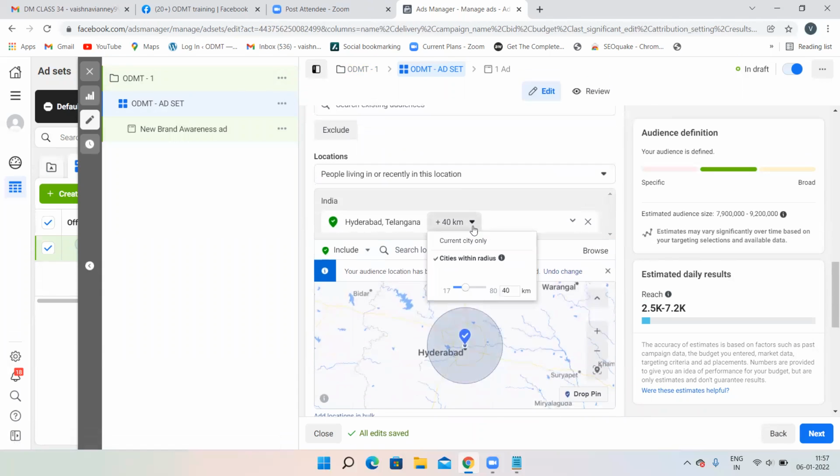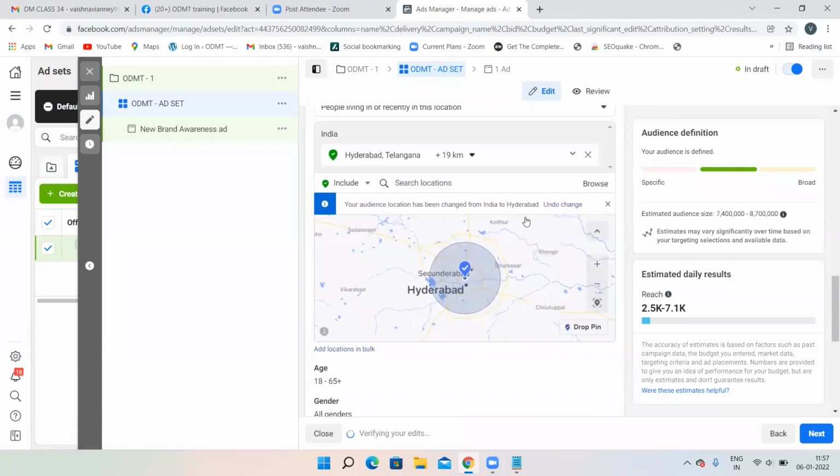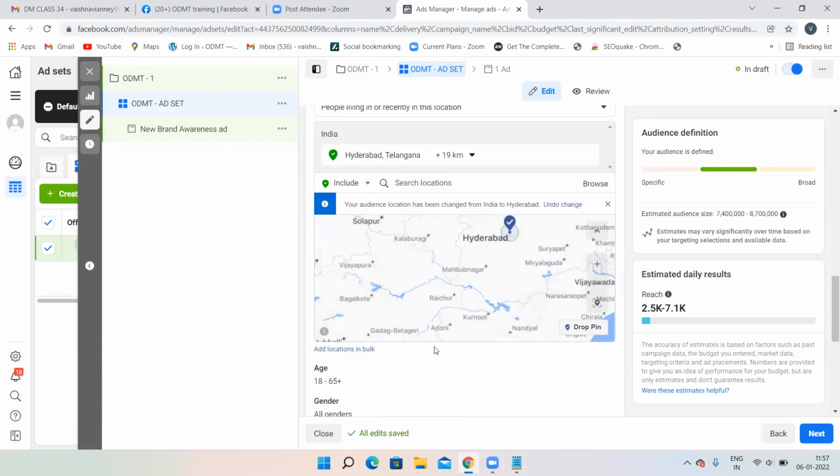How many kilometers you want to target, within what radius you want to target, it's up to you. However you want, you can just target it. Same like Google Ads. Everything is same like Google Ads. If you know Google Ads, then Facebook ads are similar.